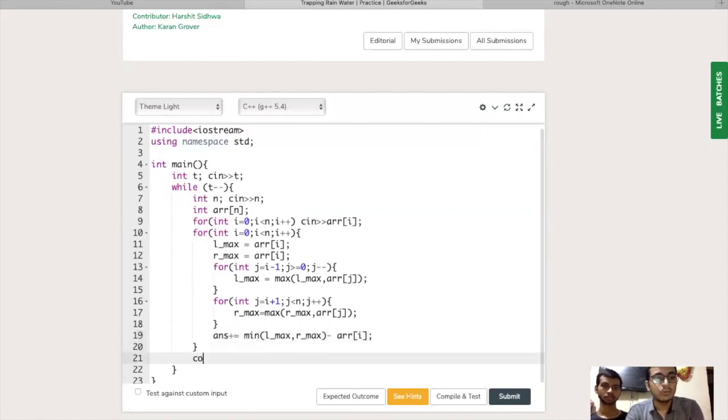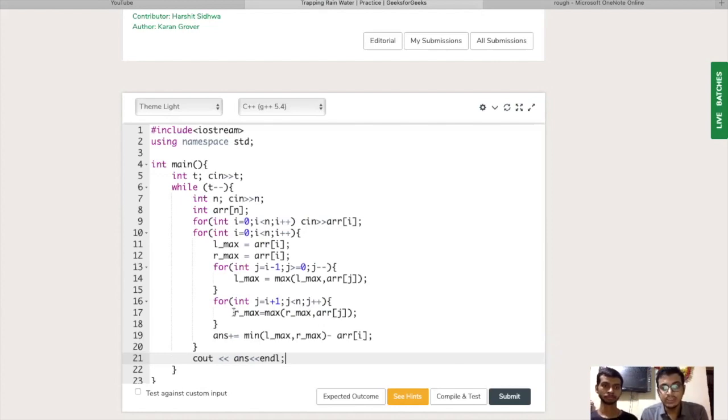So now our code is complete. But what is the time complexity of this approach? It will be big O of n square. Actually it will be theta of n square, because for every element we are definitely iterating the whole array.